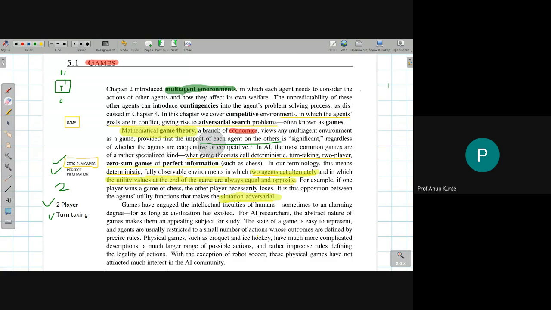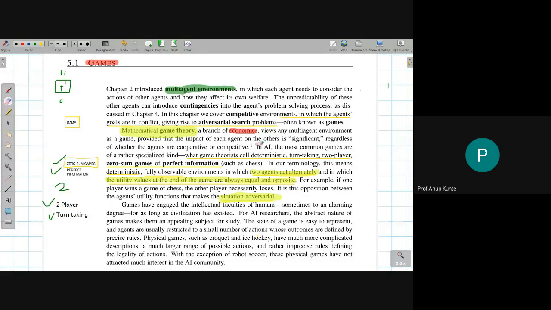So cooperation means that the agents' goals are going to be in sync. So whatever is the goal of the first agent is the same goal that the other agent is having. So these agents will be referred to as cooperative. Otherwise, the agents are competitive. That is, their goals are contradicting each other. One agent achieves his goal means the other agent loses his goal.